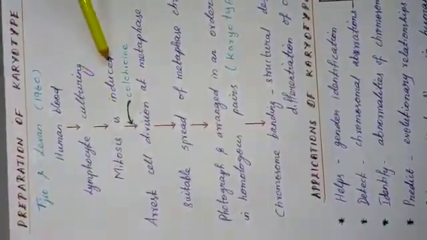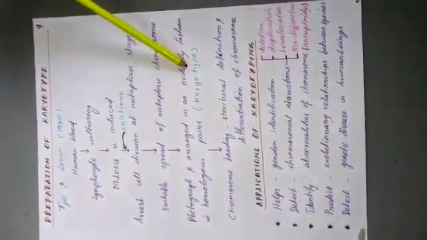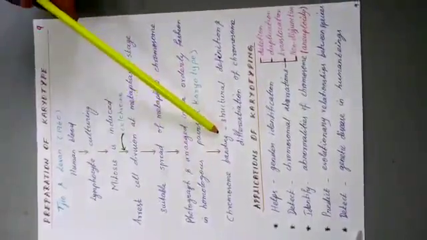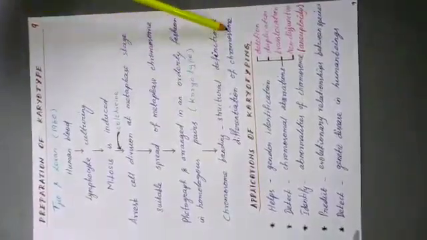How they prepared the karyotype: from human blood they cultured lymphocytes. Mitosis is induced. After that colchicine is added to the culture. It arrests cell division at the metaphase stage, which is suitable for spreading metaphase chromosomes. Then the metaphase chromosomes are photographed and arranged in an orderly fashion in homologous pairs. This is called a karyotype. Chromosome banding is important because it gives structural definition and differentiation of chromosomes.